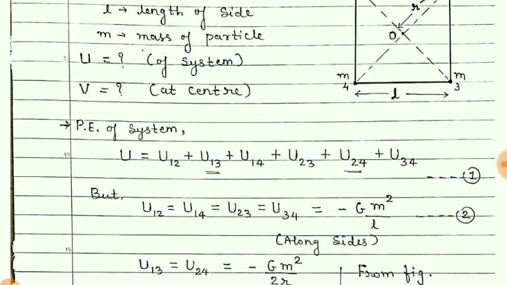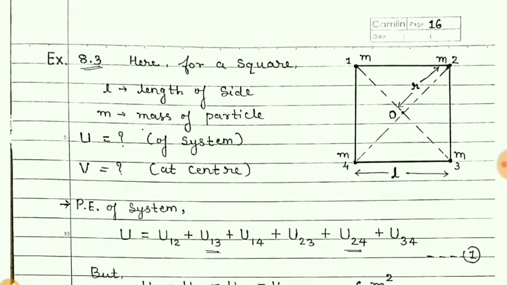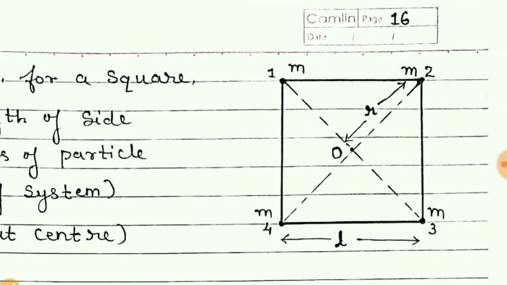So the total potential energy of the system is the potential energy of particles 1 and 2, that is U12, similarly U13, U14, then U23, U24, and then finally U34. So we have to consider each pair. No pair should remain. Once again I will show you.